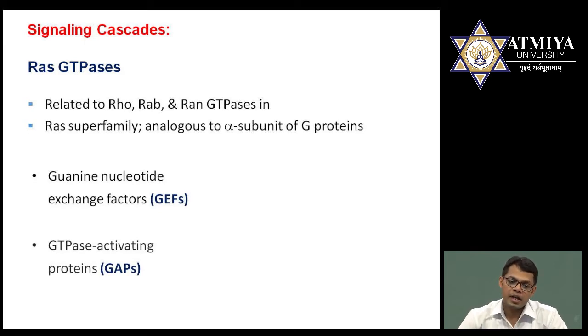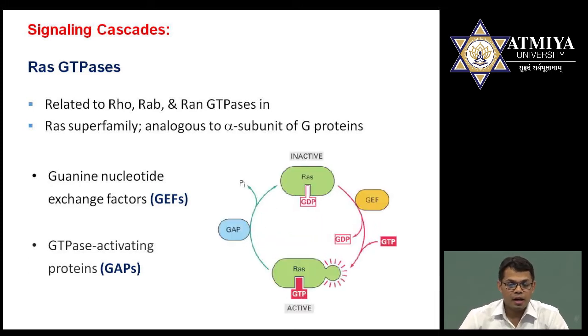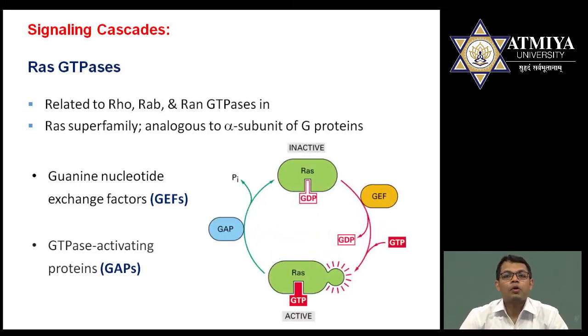Now see, to understand this RAS GTPase, you have to understand two separate enzymes, or you can say active proteins. One is GEF, that is guanine nucleotide exchange factor, and the second is GTPase activating protein. I'll show you how these two play an important role in the activation of RAS. As I already told you in the previous picture, RAS becomes activated only when SOS is responsible for the activation of RAS. It means at first SOS will be activated.